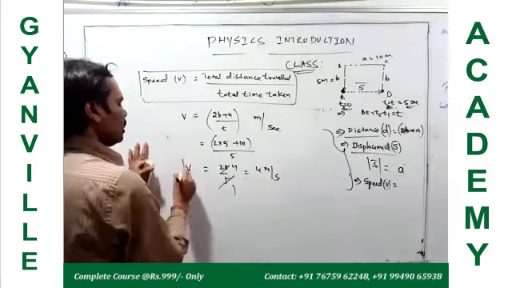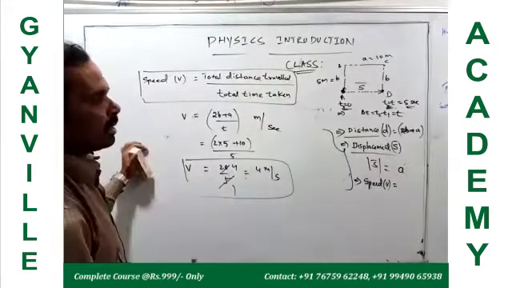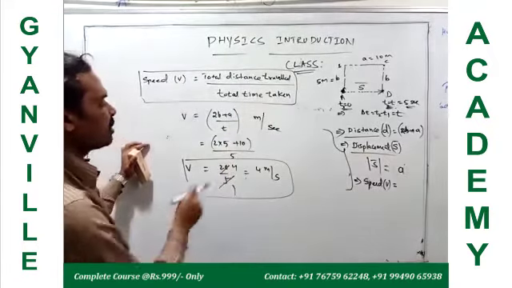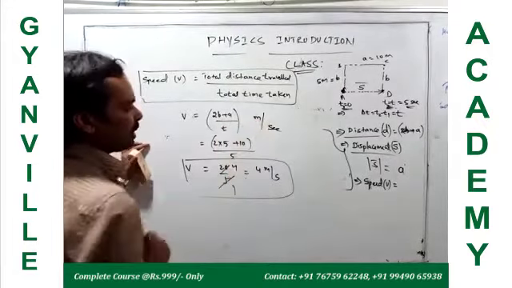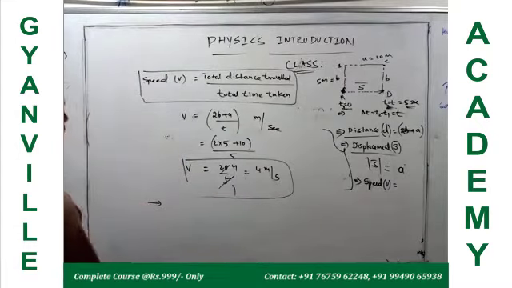If the width and length of that rectangular path are 5 meters and 10 meters, then the speed of the particle is 4 meters per second. Right. Now you tell me the same question.